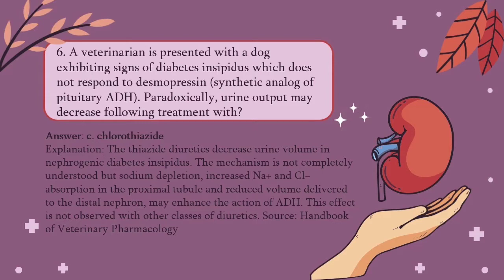The mechanism is not completely understood, but sodium depletion, increased sodium and chloride absorption in the proximal tubule, and reduced volume delivered to the distal nephron may enhance the action of ADH. This effect is not observed with other classes of diuretics.